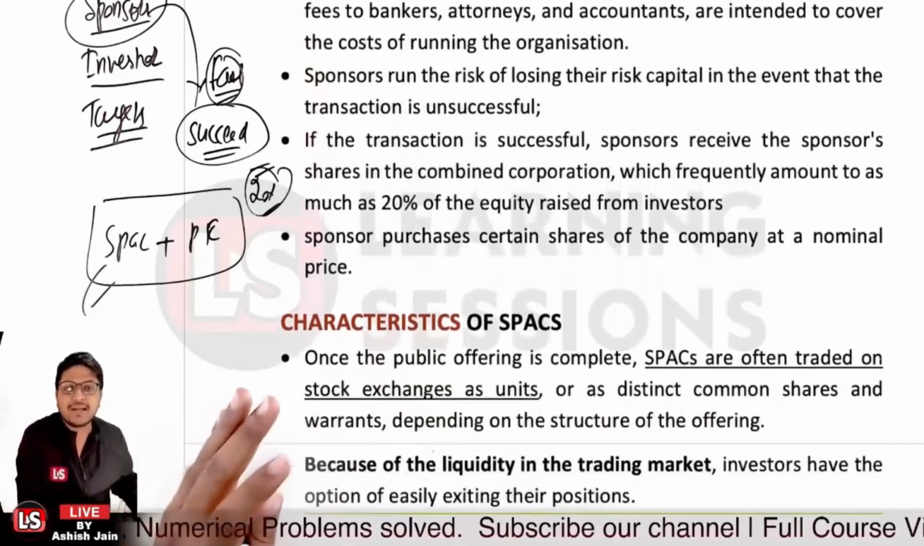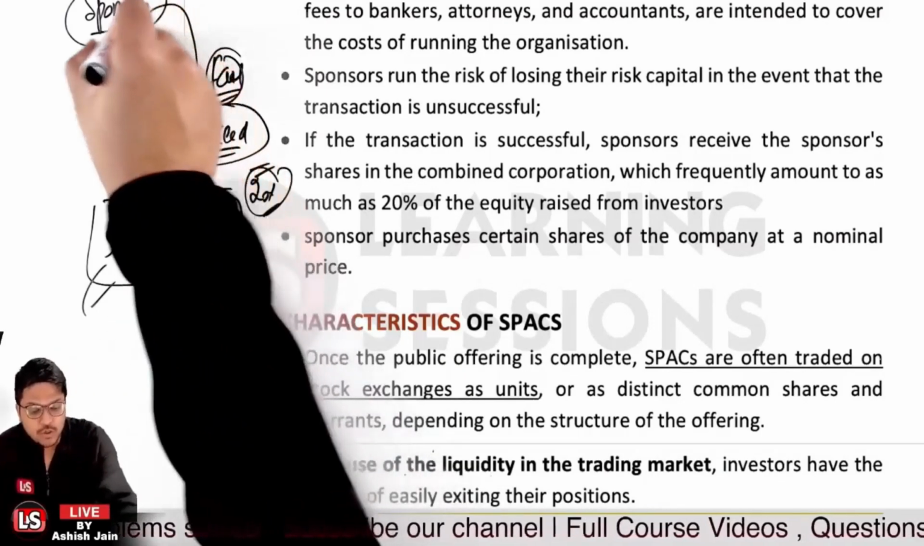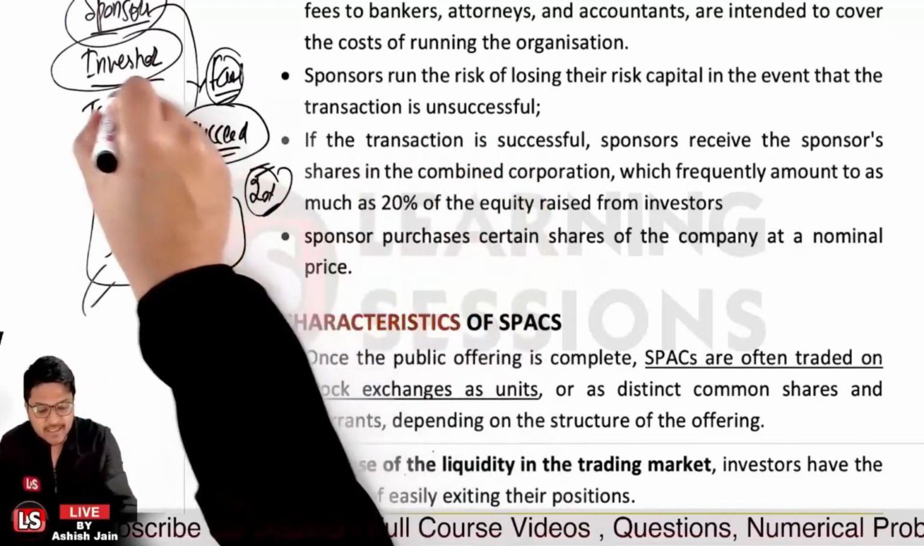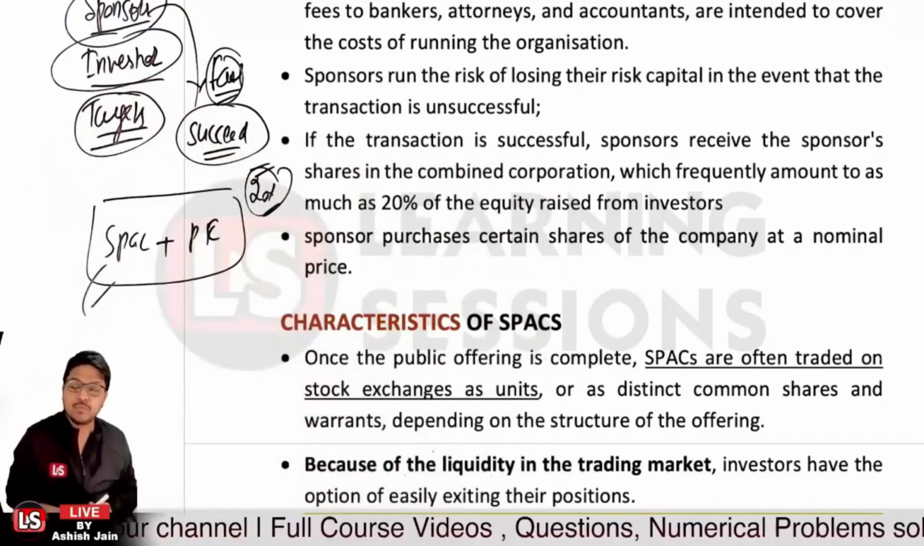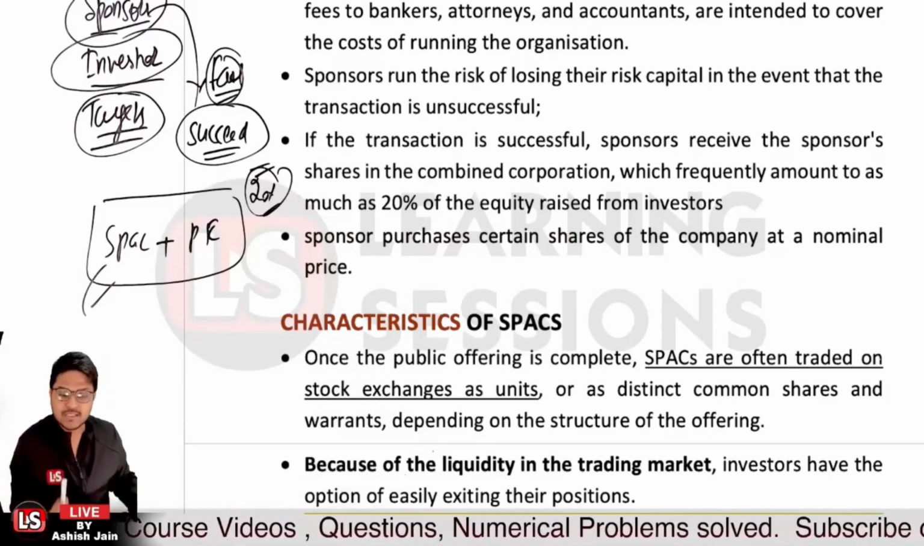Now let's have a look at the characteristics of the SPAC. Before that, let me tell you about the investors. Investors are those who subscribe to the SPAC. These are the public shareholders, and the target is the company with which the SPAC is going to be merged, right? So that covers the different stakeholders in the case of a SPAC.